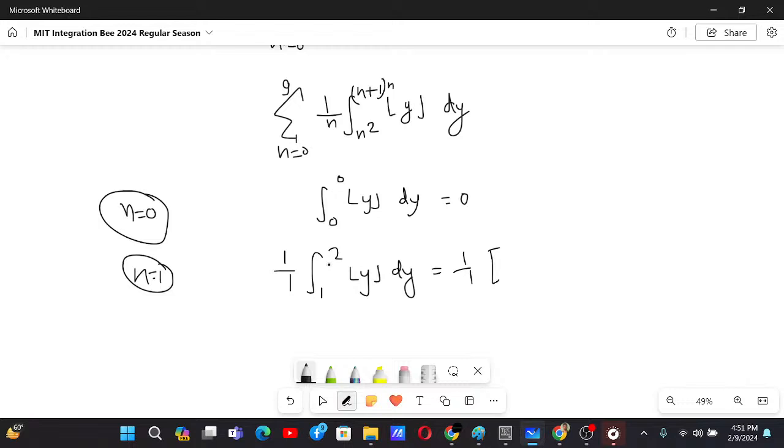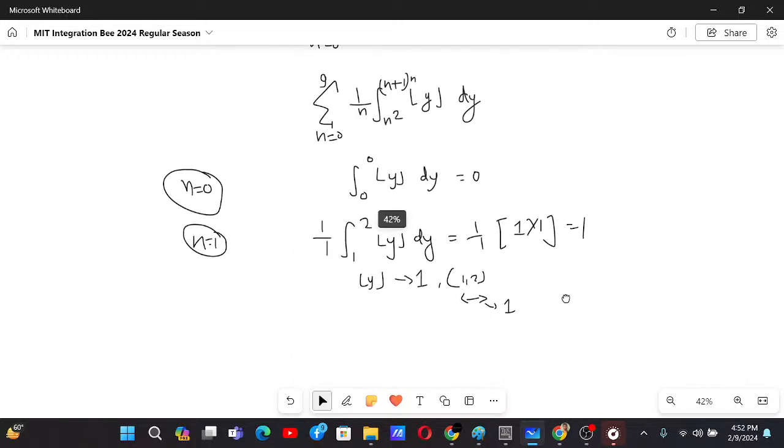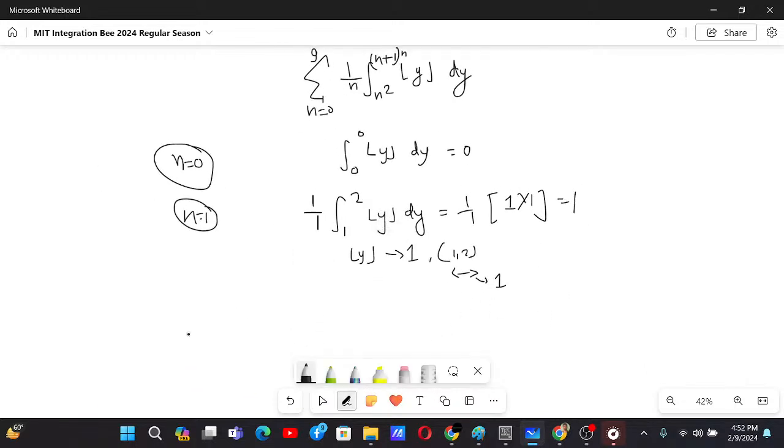So GIF of y possesses the value 1 for the interval from 1 to 2. The length of this interval is just 1, so that's why our answer will be 1 into 1, that is 1.